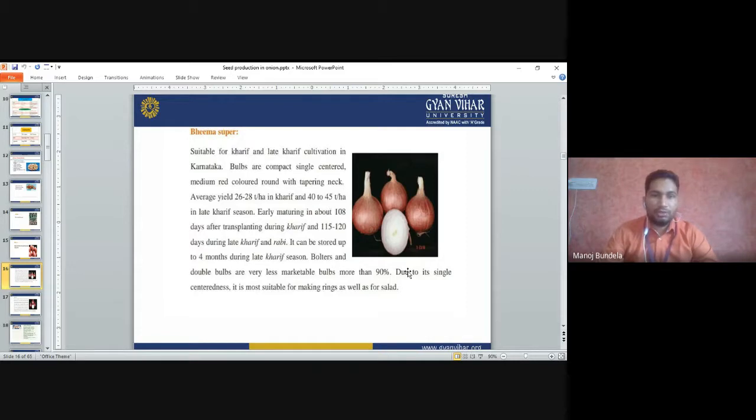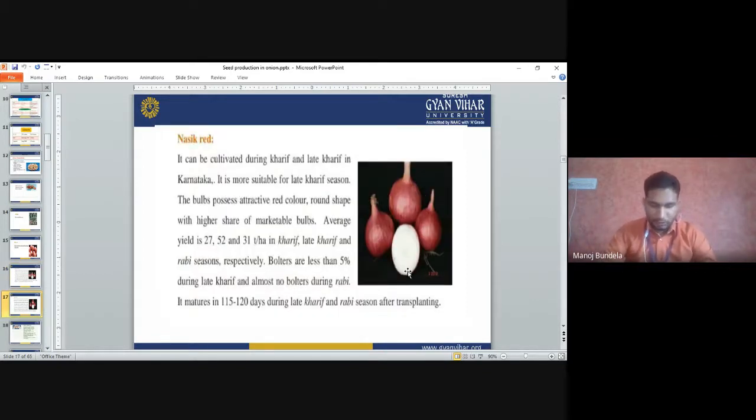It is early maturing, in 108 days after transplanting during Kharif, but 115 to 120 days during the late Kharif and Rabi. Means in late Kharif and in Rabi season it will mature late. It can be stored up to 4 months during the late Kharif season. Bottles and double bulbs are very few, with more than 90% marketable bulbs.